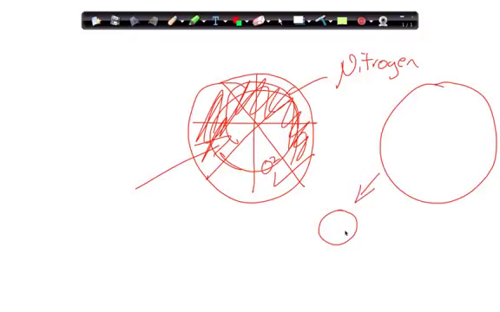But still, if we tested that sample, 21% of it, my apologies, 21% would still be oxygen.